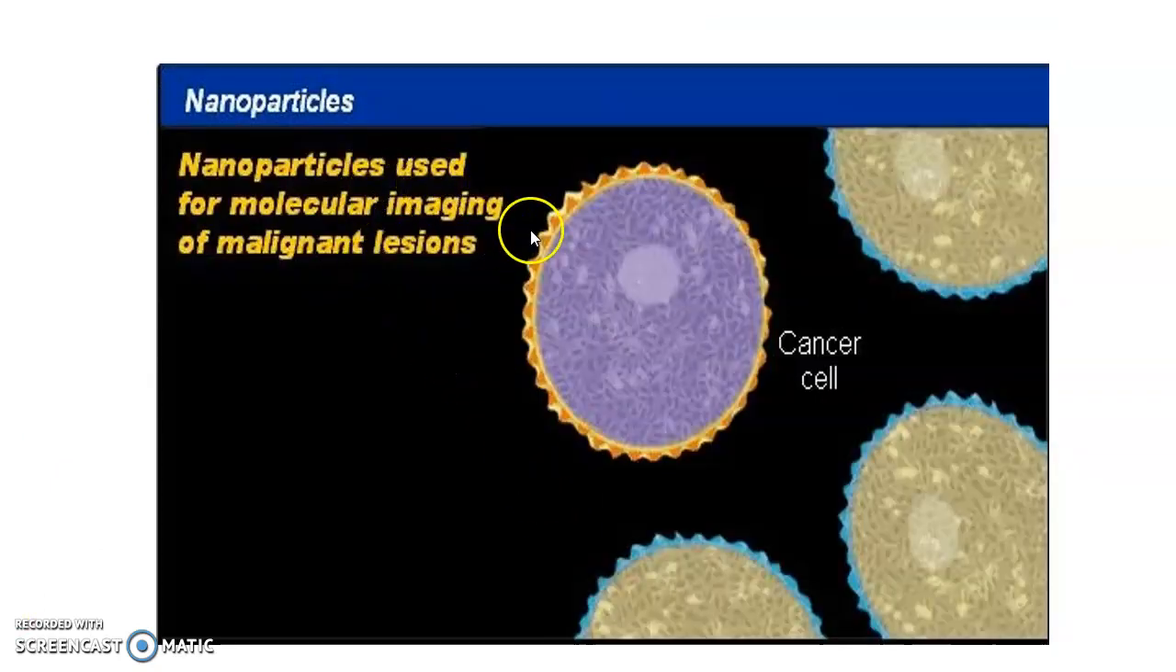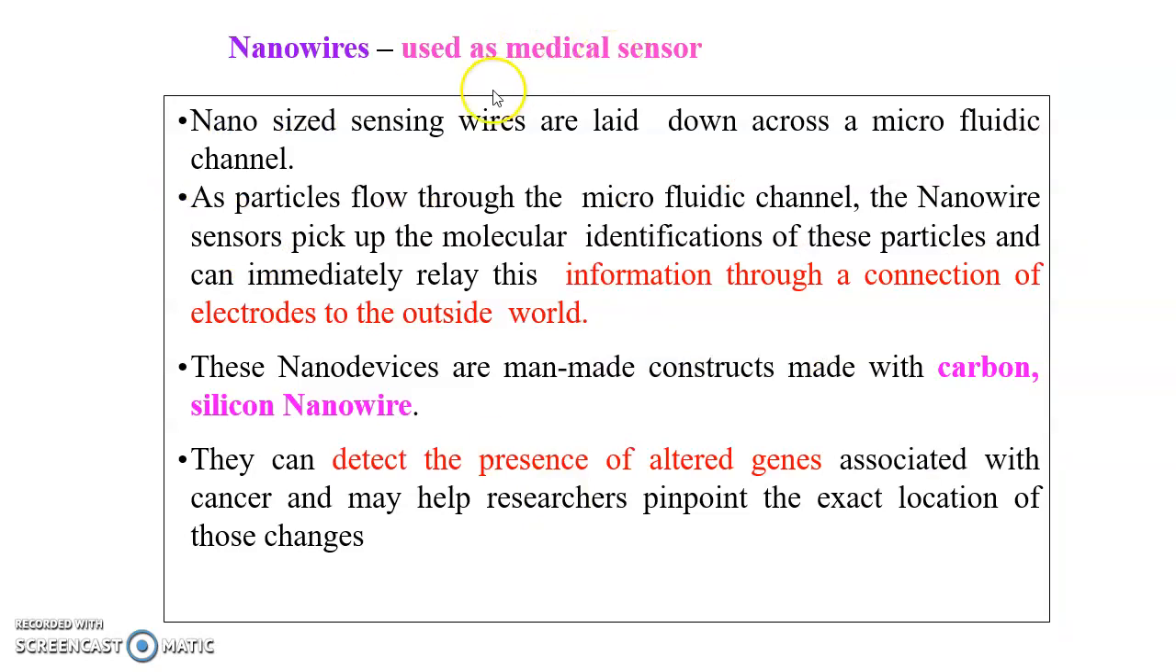The nanoparticles are used for molecular imaging of malignant lesions. This is a cancer cell, without affecting all the other cells. Nanowires are used in medical sensors. Nanosized sensing wires are laid down across a microfluidic channel. As a particle flows through the microfluidic channel, the nanowire sensor picks up the molecular identification of these particles and immediately relays it.